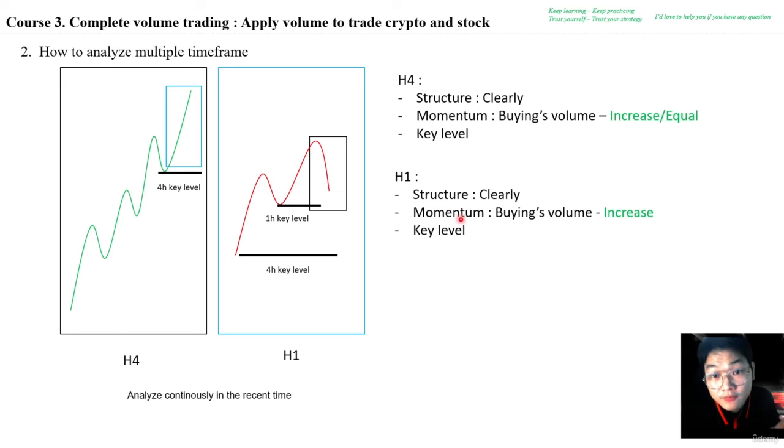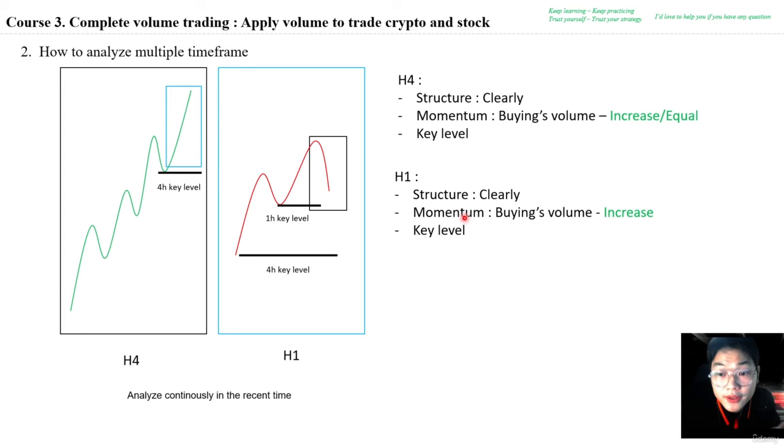At this time the group of the volume should be increased, not equal, because in the 4 hours time frame we can accept that it is equal in the group of the volume, in the buying volume. But at this time in the 1 hours time frame, in the main structure, you need to see that it is increasing to show you that it is a strong place to entry, and also analyze the key levels.